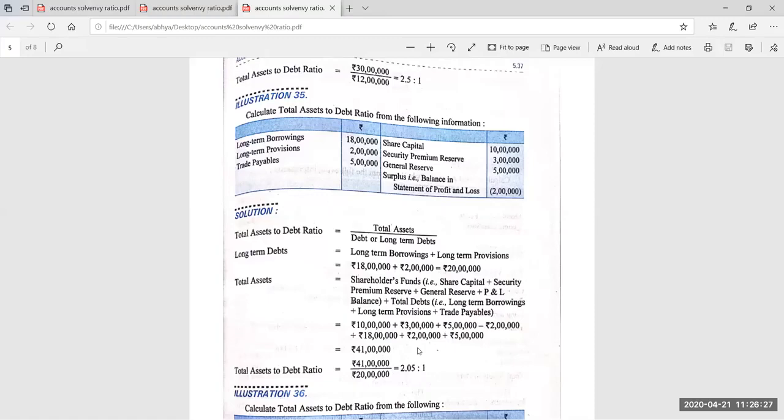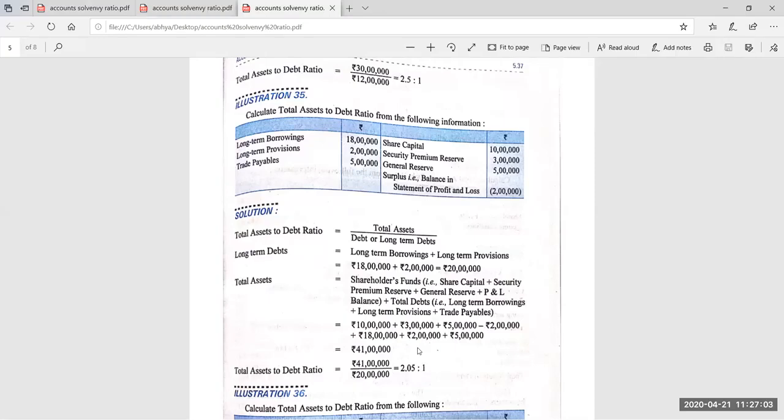All the liability side items are given. As you know, in the liability side, three major heads are there: shareholder fund, non-current liability, current liability. All three things are given: share capital, SPR, general reserve, surplus, negative balance. These are part of shareholder fund. Long-term borrowing, long-term provision, these are part of non-current liability. Trade payable is a part of current liability. So just by simply adding all these things, you will be able to know the total of the liability side. Then the same total will be of the asset side. So you must be able to know the total assets, which are equal to